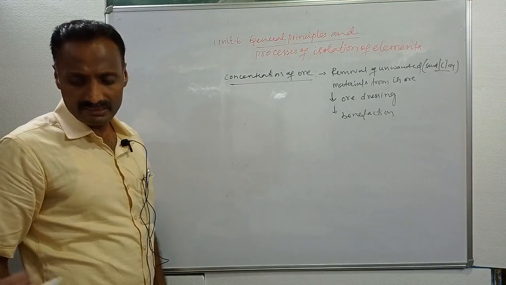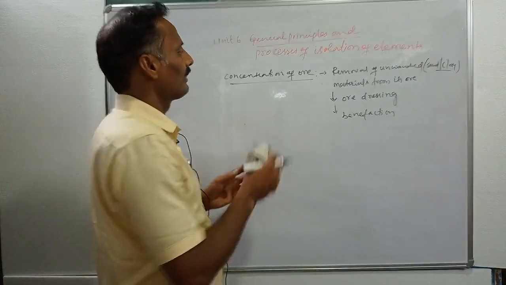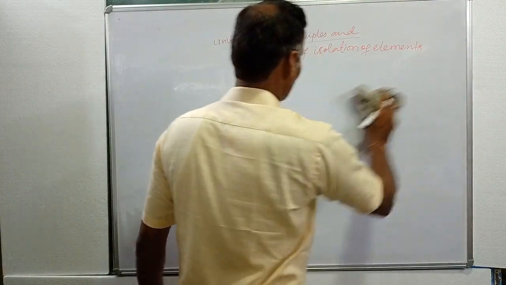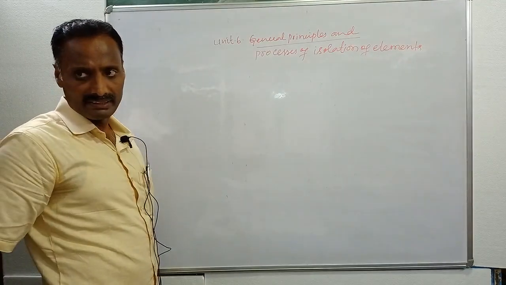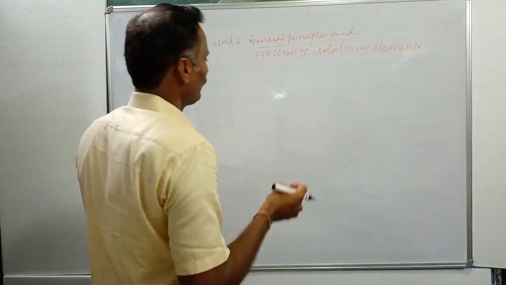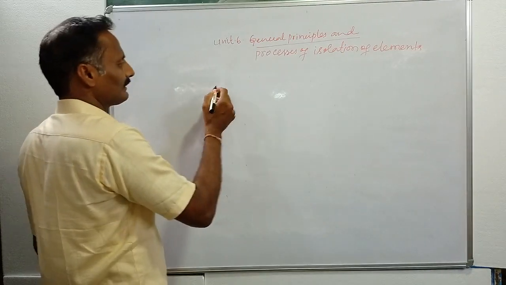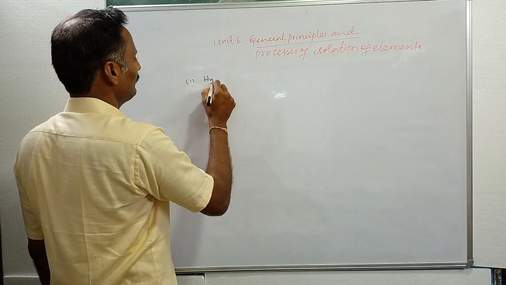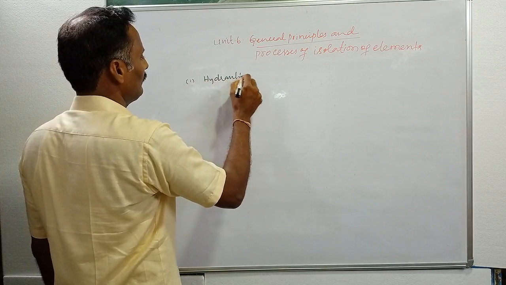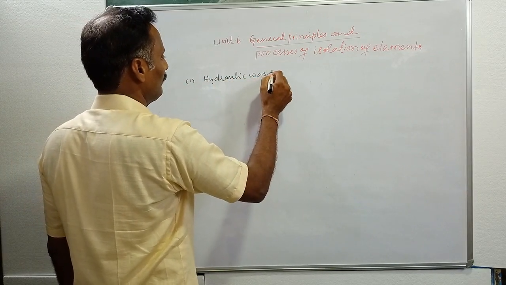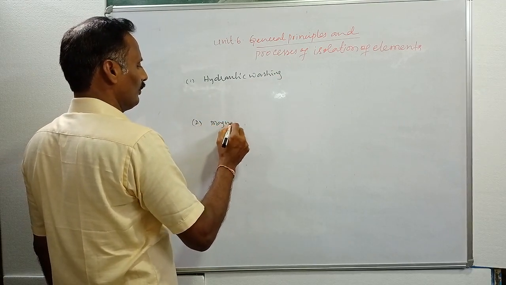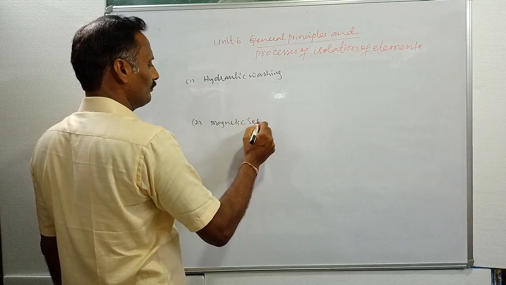Then what are the different methods involved for the concentration of ore? How do you remove unwanted materials from its ores? It involves different methods, and we go one by one. The first one is hydraulic washing, and the second one is magnetic separation.